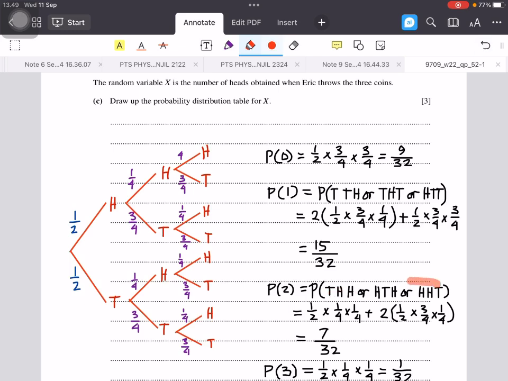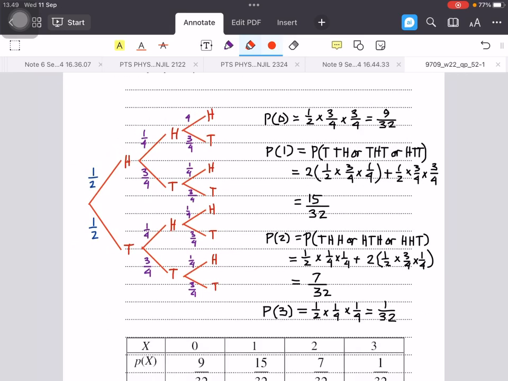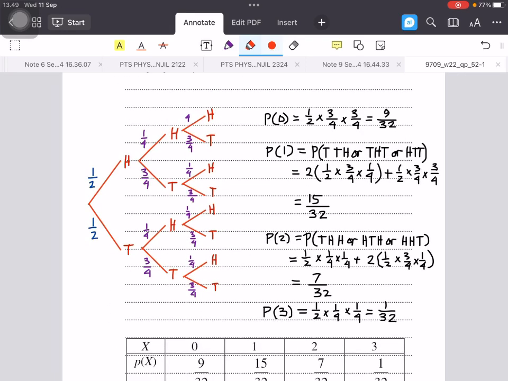This time these 2 probabilities have the same values, which is half times 3/4 times 1/4, then multiply by 2. Probability X equals 2 is 7/32. And then probability X equals 3. X equals 3 is the event that all coins show head.